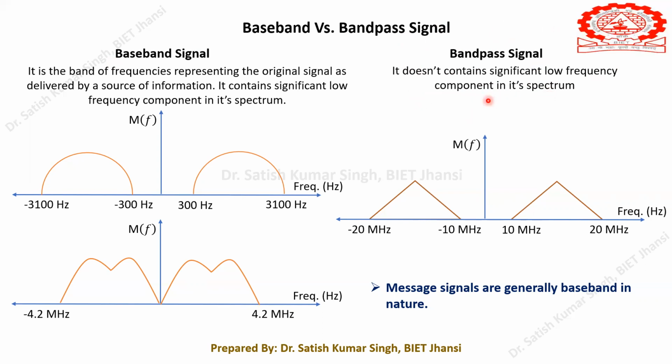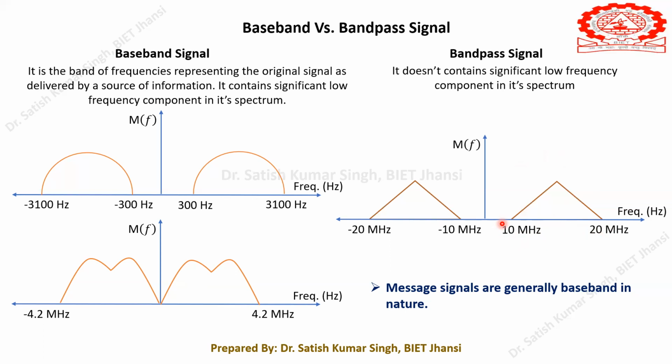For example, let's say I have an arbitrary signal which has this type of spectrum. In this spectrum, the lowest frequency is 10 megahertz and the highest frequency is 20 megahertz. So this lowest frequency component is not significantly low. 10 megahertz is a very high value, and therefore we have to call it a band pass signal.